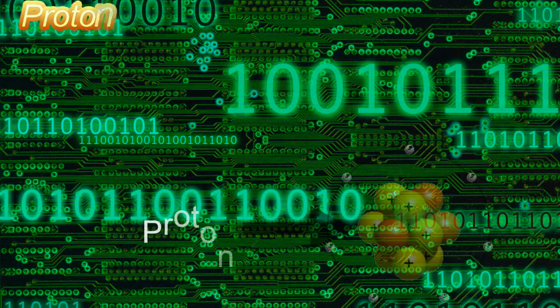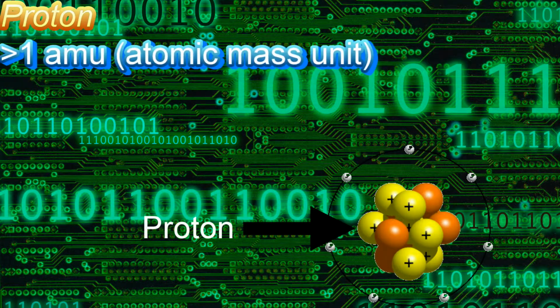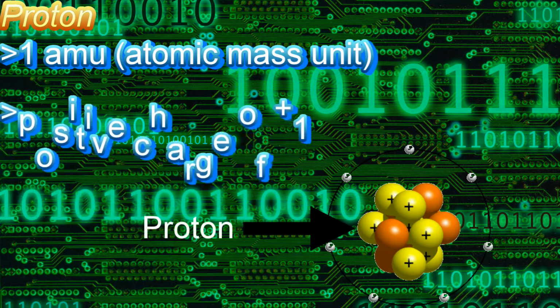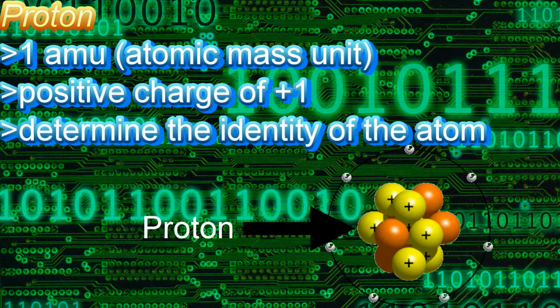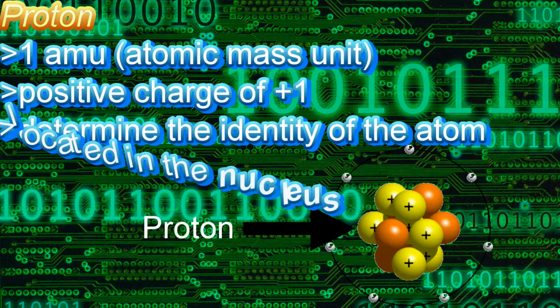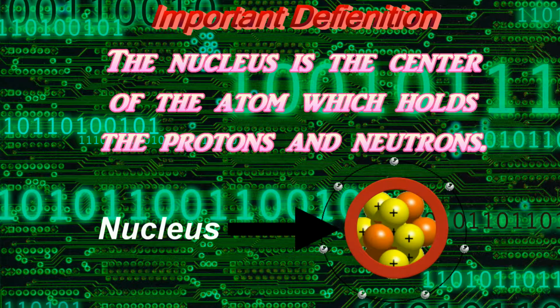Alright, let's start off with protons. It has a mass of 1 AMU, which stands for atomic mass unit. They have this unit because the unit we use in our daily lives is too big to measure the mass of these teeny tiny particles. They have a positive charge of +1. It plays an important role as it determines the identity of the atom. The proton is located in the nucleus. The nucleus is the center of an atom which holds the protons and neutrons.